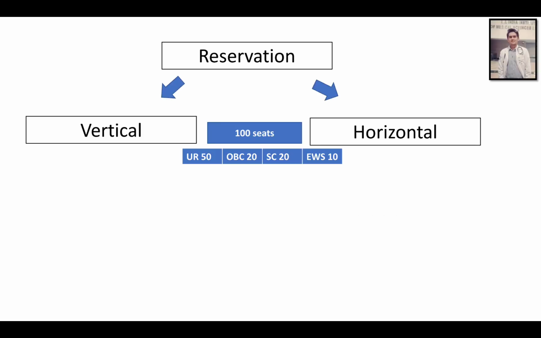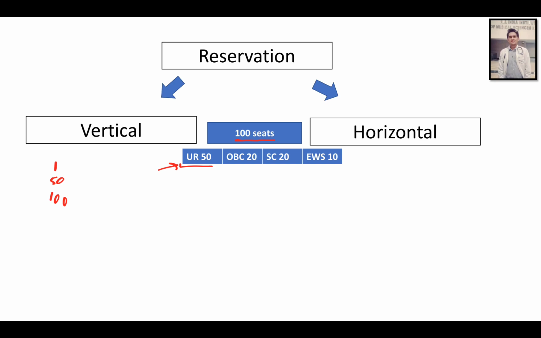I came across this very interesting fact. I'll just tell you in one minute that there are two main kinds of reservations: one is vertical and one is horizontal. Suppose there are 100 seats. What happens in a vertical? Ranks 1 to 100 are there. UR has 50 seats. So the top 50 candidates, no matter how many OBCs, SCs, or EWSs are there, can take seats from your category. They can take a seat from anywhere, whether they want to take from the OBC category or from your category.